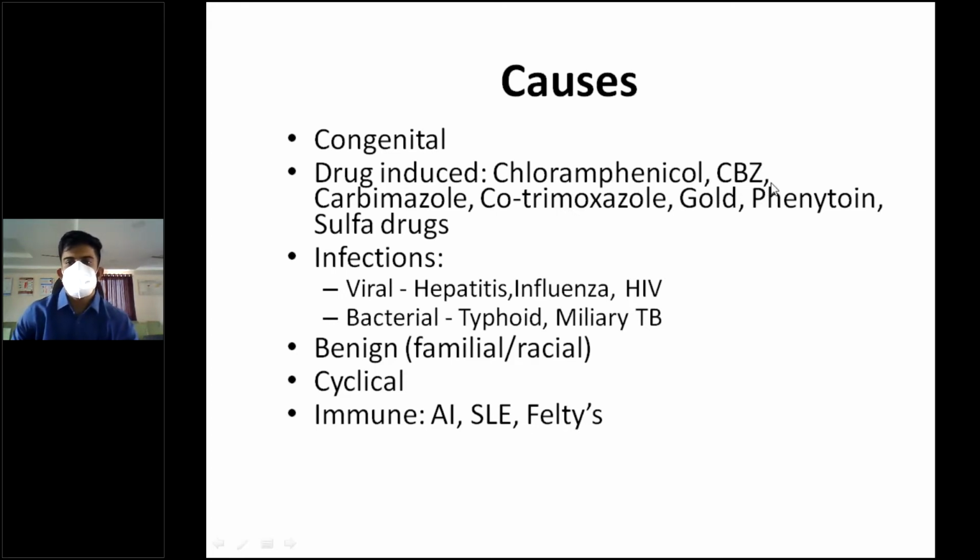Carbamazepine, an anti-epileptic drug, has a chance of causing aplastic anemia or agranulocytosis. Carbimazole can cause agranulocytosis. Co-trimoxazole, again an antibiotic. Gold, heavy metal. Phenytoin, anti-epileptic drug, and sulfa drugs. These are the most common causes of agranulocytosis.